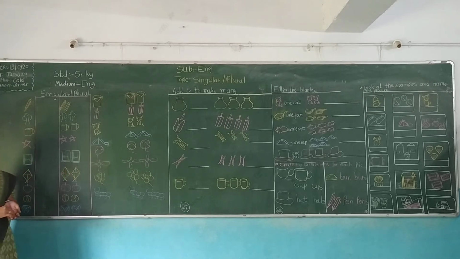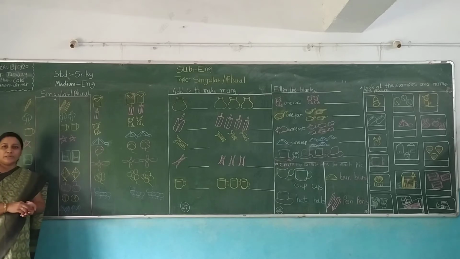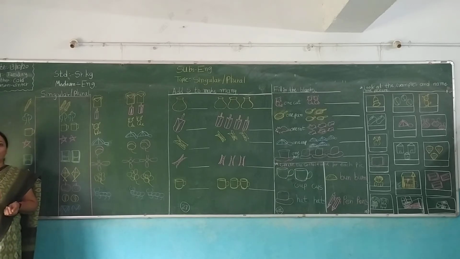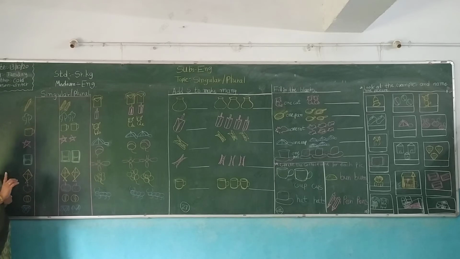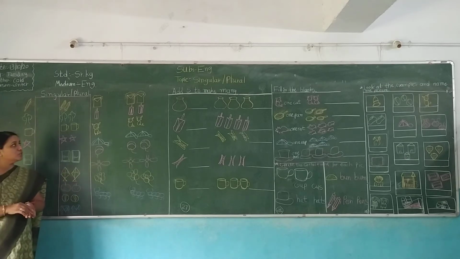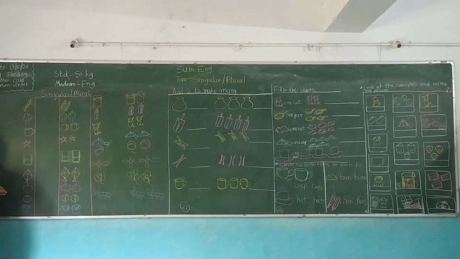Okay. So children, everybody copy down in your notebook, maintain 4 lines. You write down with me. Today's topic is singular and plural. Understood? So you don't draw pictures, but you write down the spellings with me, singular and plural. Okay. So look here.